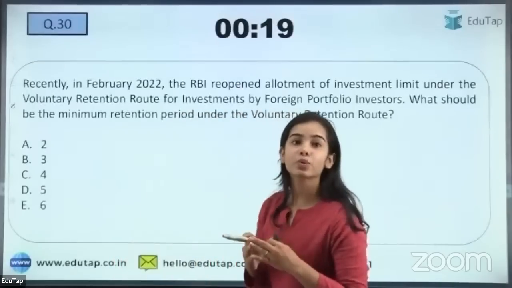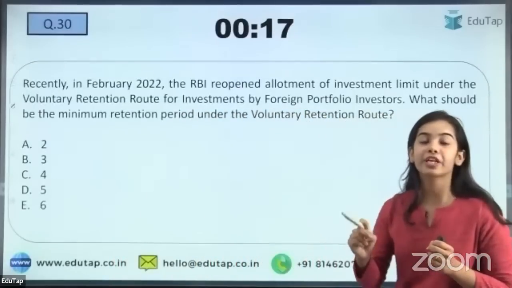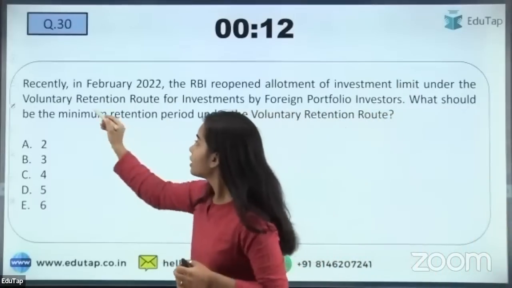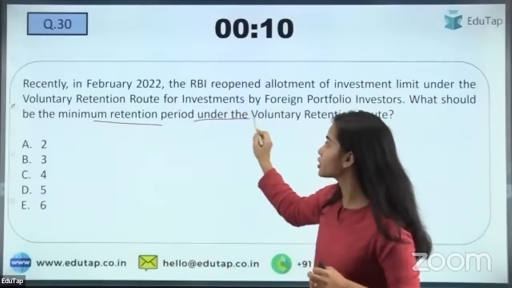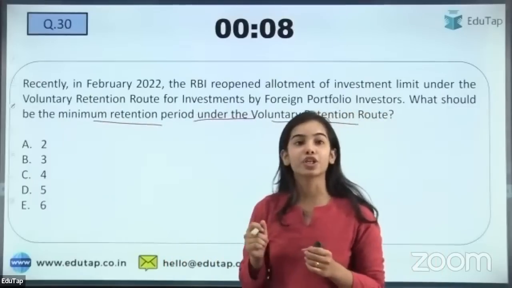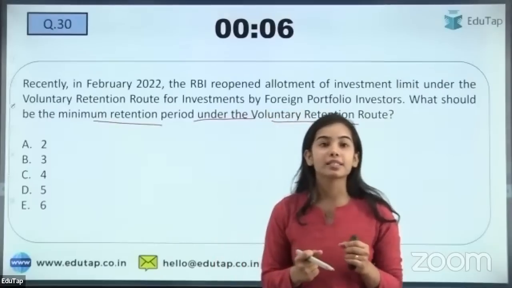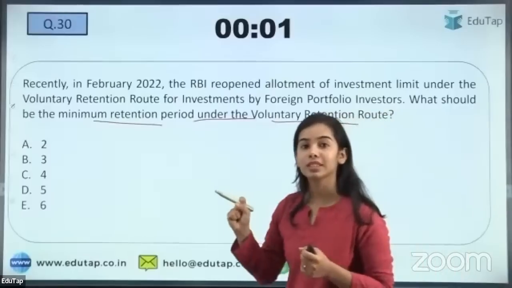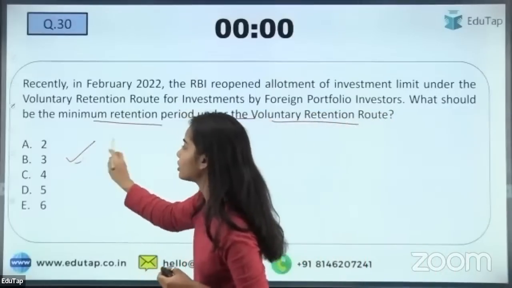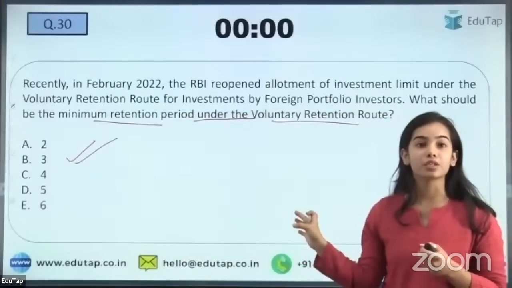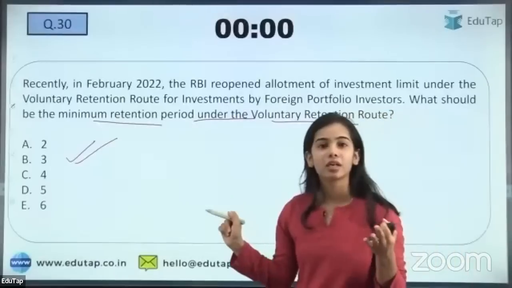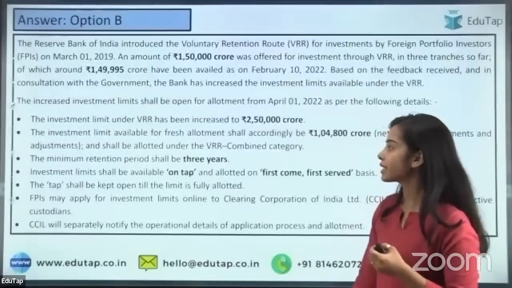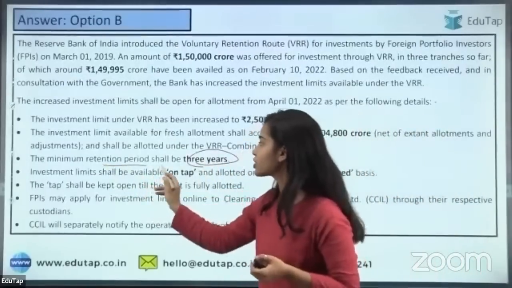Okay. So the next question here is: the minimum retention period under the VRR is what? Here it has been asked, what is the minimum retention period under the Voluntary Retention Route? Try to give very quick answers. Okay. Yes, so I'm getting the answer here. Yes, 30B. That is correct. It is for 3 years. So yes, correct. Ruthras and Sonali, yes, correct. Absolutely correct. The minimum retention period shall be 3 years.